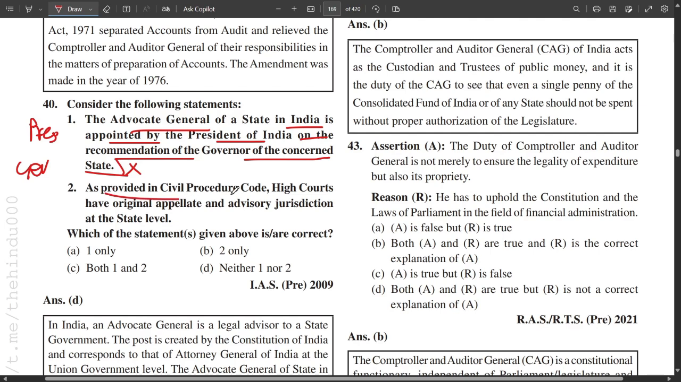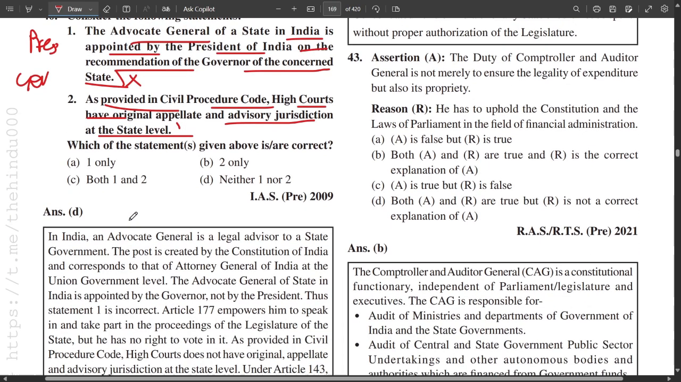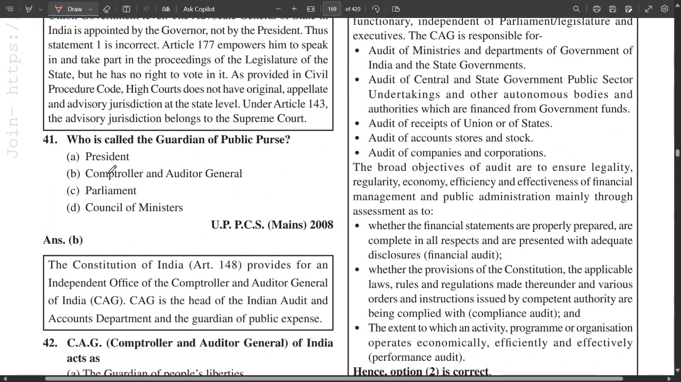Second statement: as provided in the Civil Procedure Code, High Courts have original, appellate and advisory jurisdiction at state level. So this is not true. Under Article 143, original and appellate jurisdiction rest with the Supreme Court. That is why D is the correct answer.